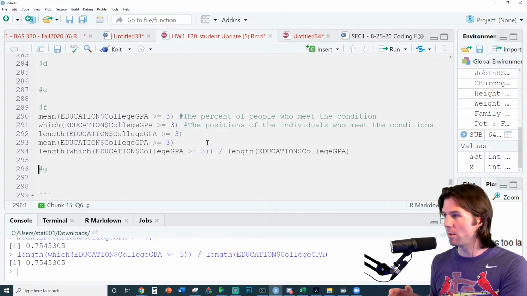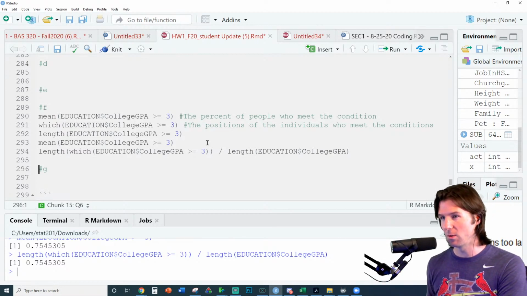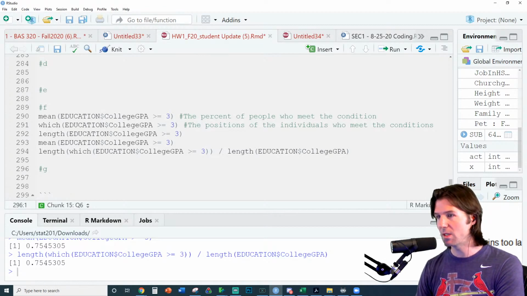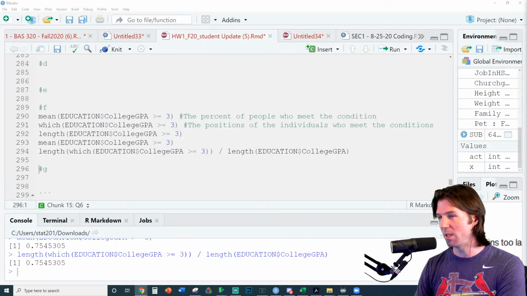So much longer, much more work, but it gets you practice at using which and length and knowing how to do it right here. Understanding the differences with the which and the length is very important. We won't always use it, but it's good to practice and understand how to use this. All of this great stuff.